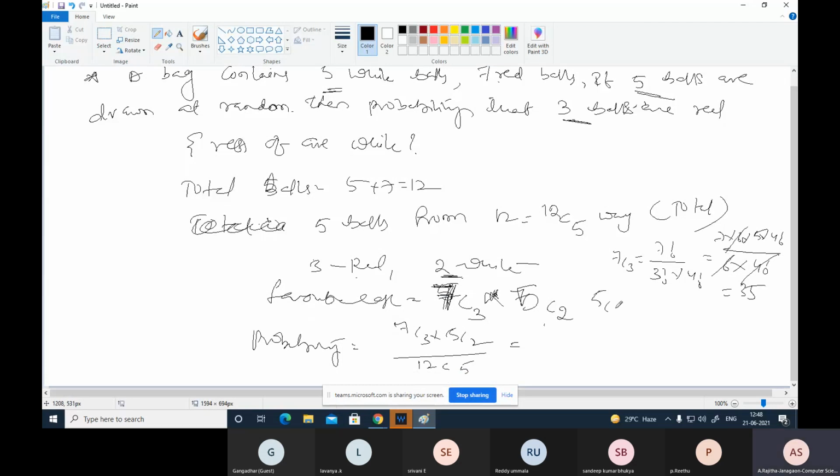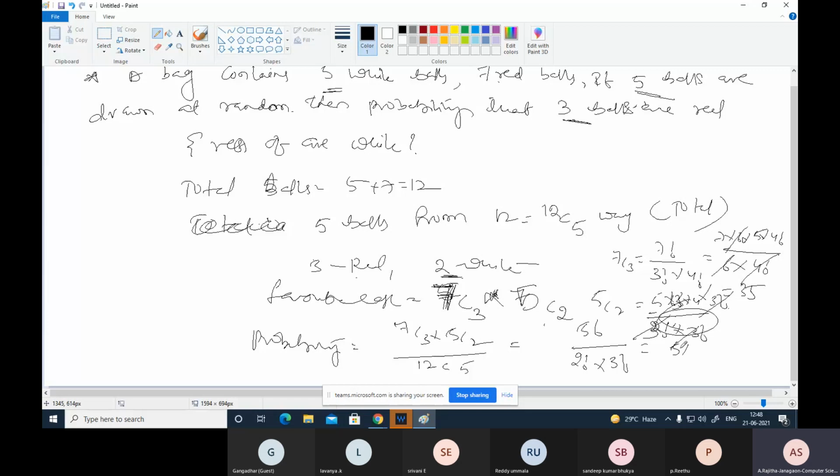What is the 5C2? 5 factorial divided by 2 factorial into 3 factorial, since 5 minus 2 is 3 factorial.